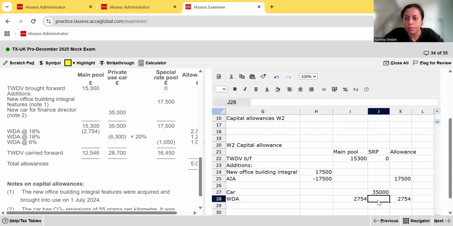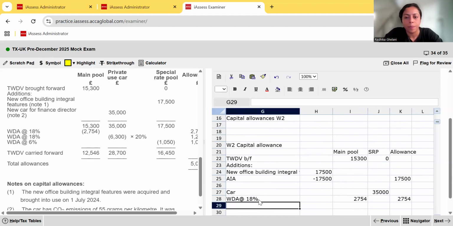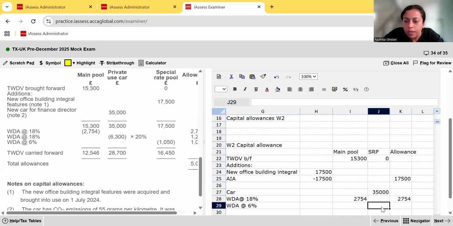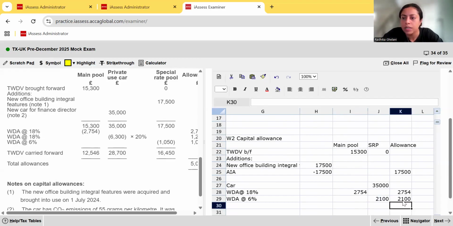Then the special rate pool, the car is going to be written down at what percent? Special rate pool gets 6%, isn't it? So at 6%, you're going to have 35,000 times 6%. That gives you an allowance of 2,100. So go put that in your allowance column. And that's it for allowances.